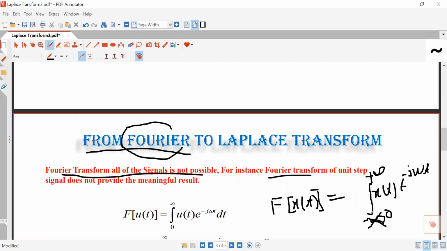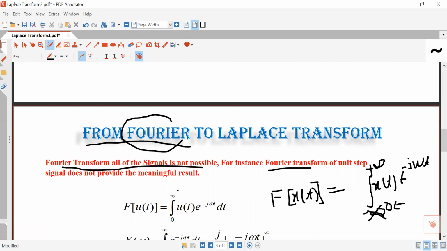And in practice, we need not be concerned about negative values of t, because we are interested in the response of the system only after the application of excitation. So you can ignore the negative part of the signal and start the analysis from 0. But when you start the analysis from 0, then such a Fourier transform will be a unilateral Fourier transform.